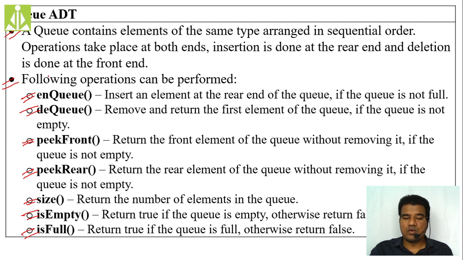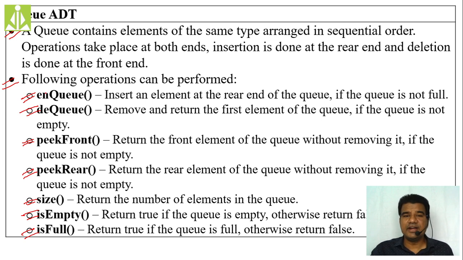And what will be the return type of enqueue? It is void, because it is used only to insert elements. It is not used to return something. But dequeue returns a value of whatever type of queue you have created. Basically, if you are doing the complete implementation with the help of a template, then the dequeue return type will become template. Then peekFront and peekRear are also going to return some value from the queue.